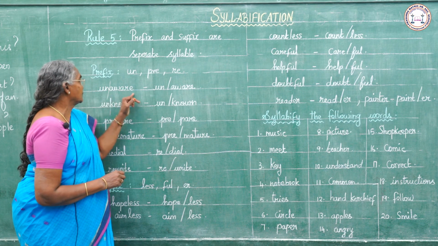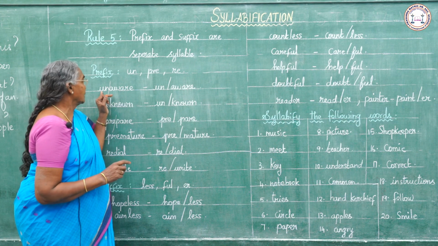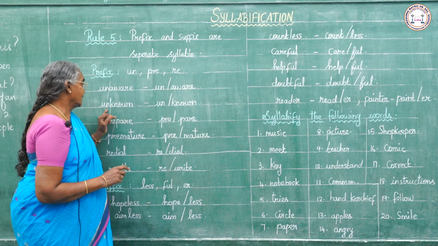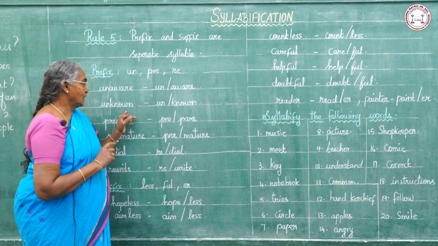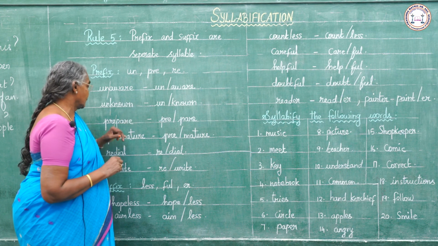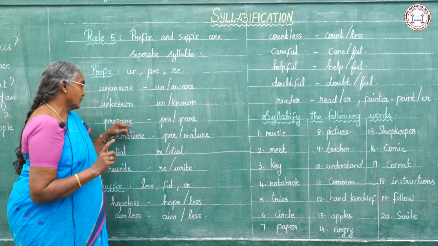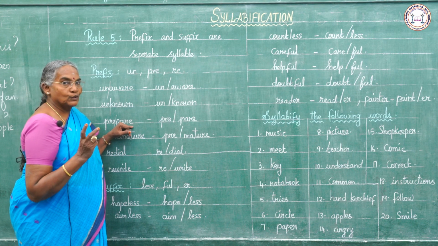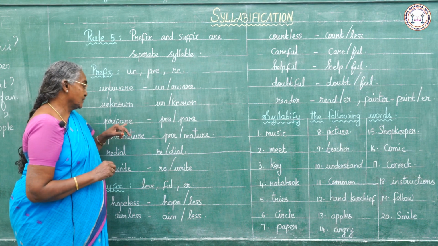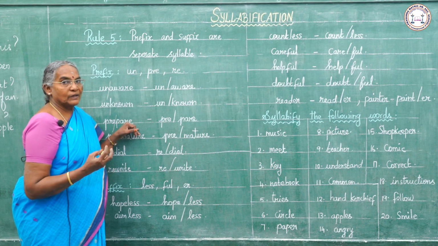Here in all these words, unaware, unknown, in all these syllables there is only one vowel. But here in pair, there are two vowels, but when a word ends in E, that vowel is silent.